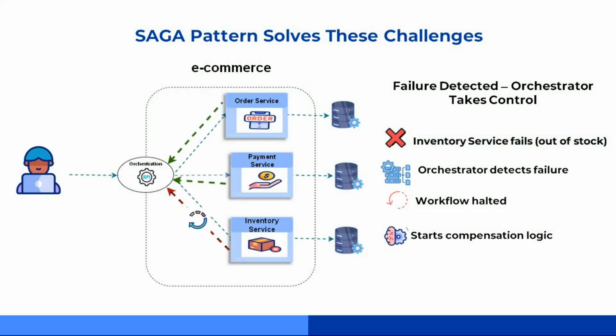Now here's where the orchestrator earns its paycheck. It instantly detects the failure and says, hold on, we are not leaving the system in a broken state. Instead, it stops the workflow right there and kicks off the compensation process, rolling back previous actions so things stay consistent. The first step in the compensation process is to undo the payment.